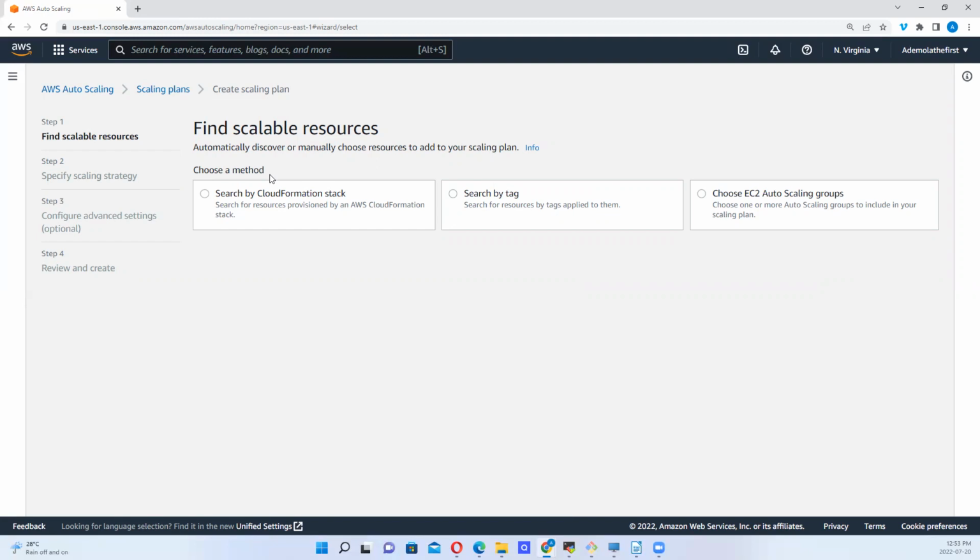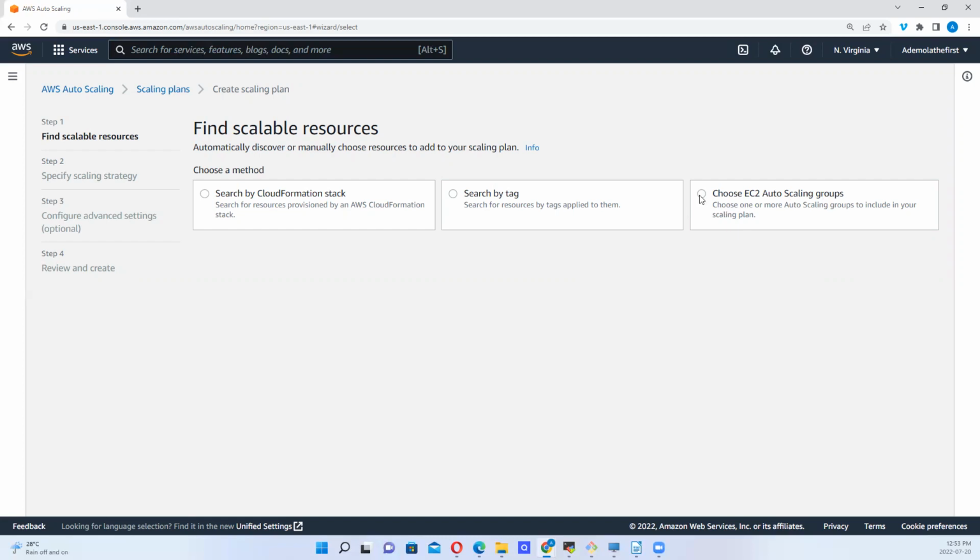Unlike Terraform, you can use Terraform to provision resources in AWS, in Azure, in GCP, right? But CloudFormation is strictly for AWS. So you can also search with tag, and we can search with EC2 Auto Scaling group.